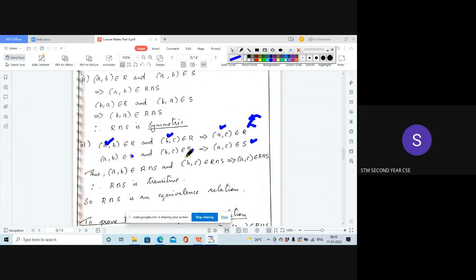So we find that if (a, b) is an element of R intersection S and (b, c) is an element of R intersection S, then (a, c) is also an element of R intersection S. Thus, it is transitive. So R intersection S is an equivalence relation, since we proved all three properties for R intersection S. This is a very important question. You have to study the question well.